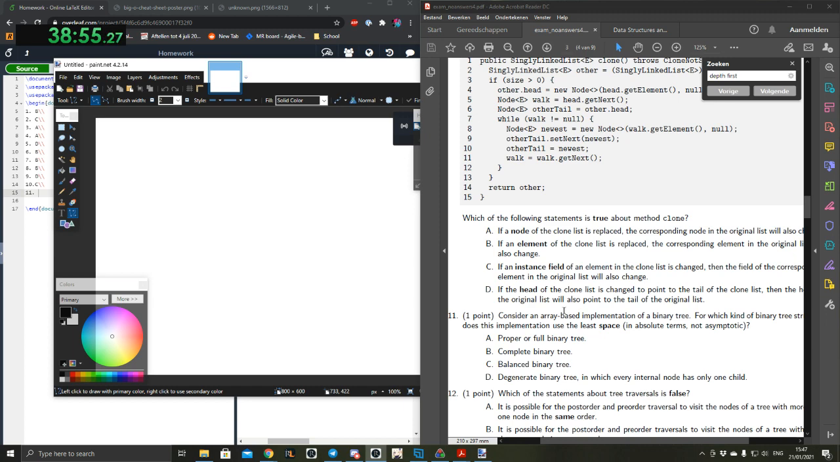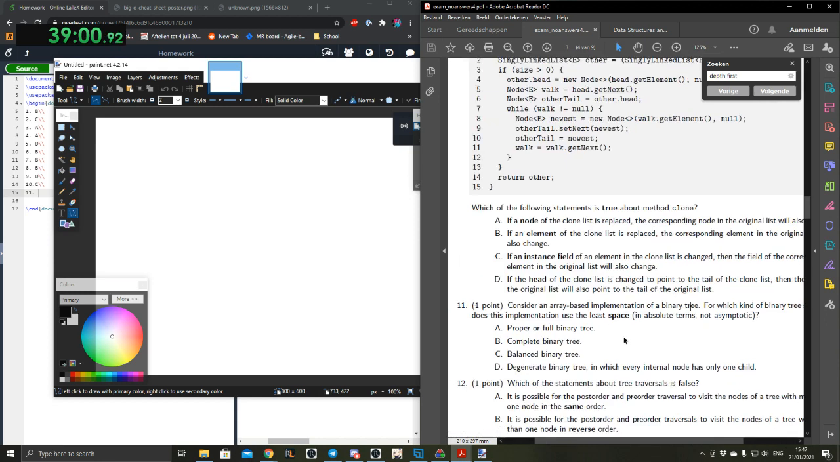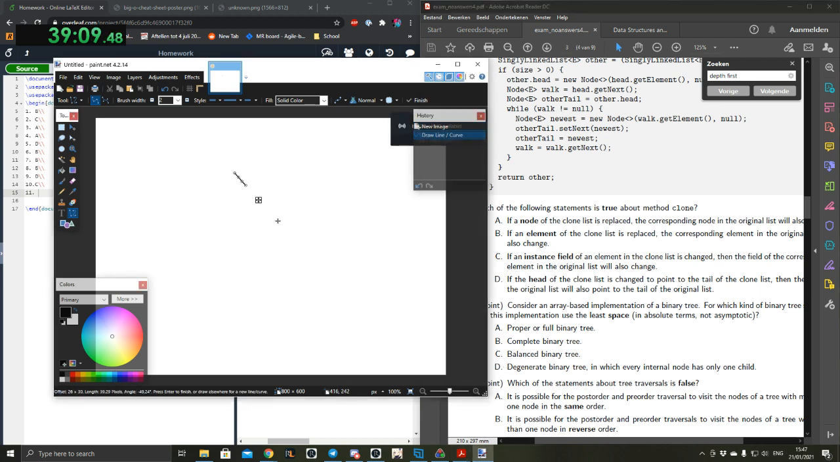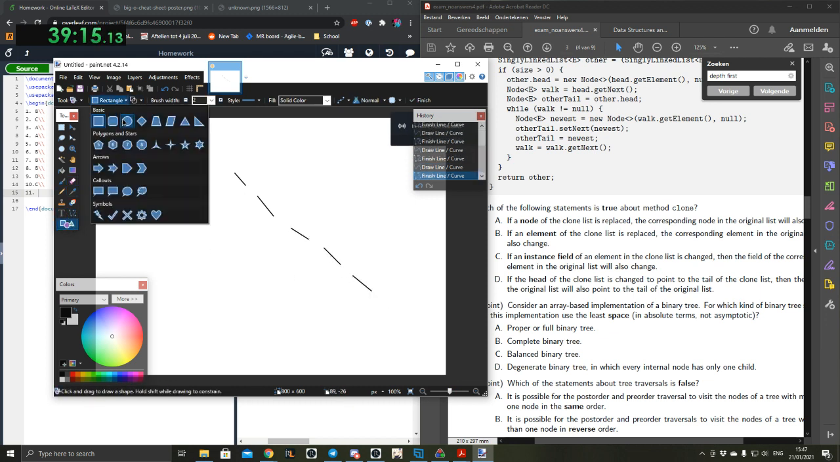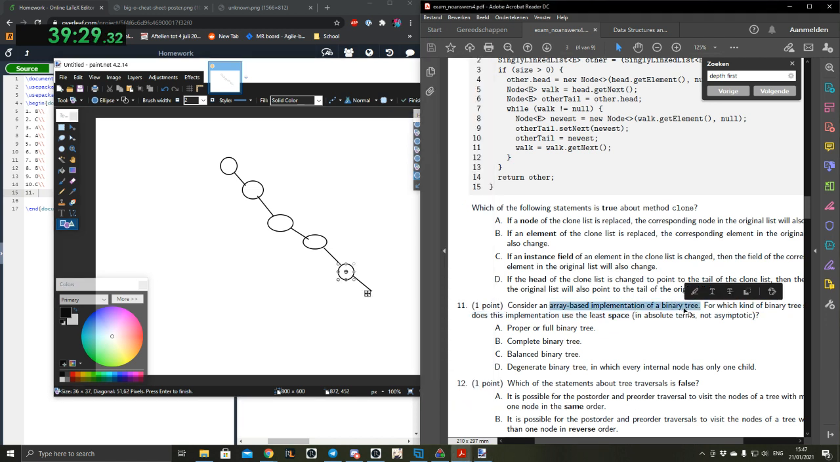But the question says consider an array-based implementation of a binary tree. Okay, I see. So you're still using the binary tree to array conversion. If we go to the right every time, that's still not very optimal, because you will have a bunch of space left, and even if you do the same thing to the left, as long as you're using the array-based implementation of a binary tree, yes, there will be wasted space. If you use the array-based implementation of a degenerate tree, you just have an array.